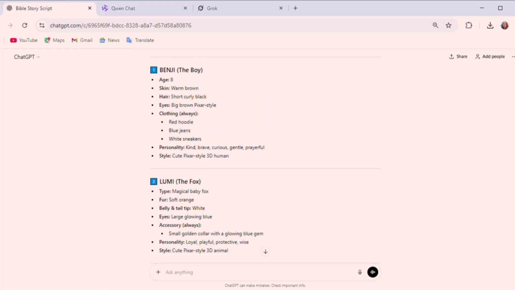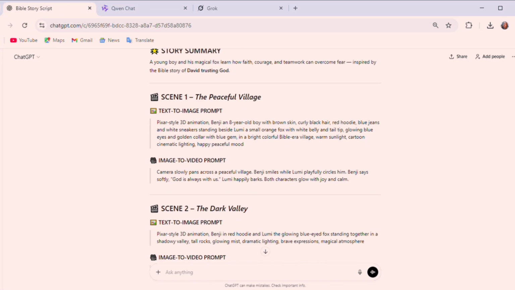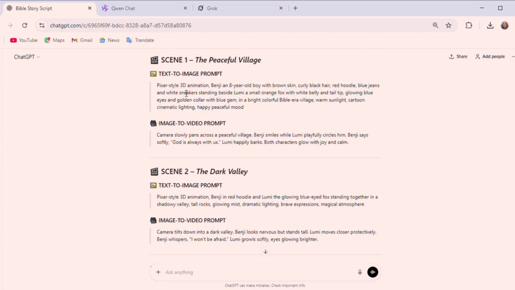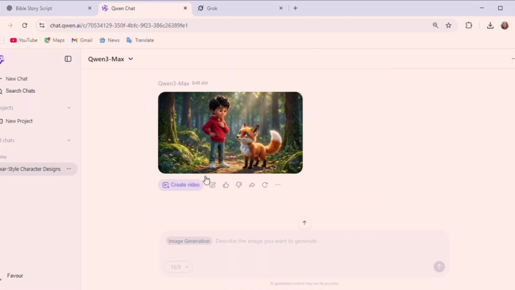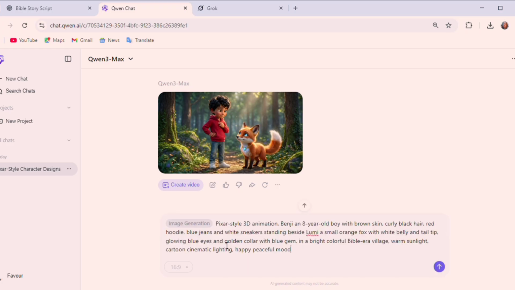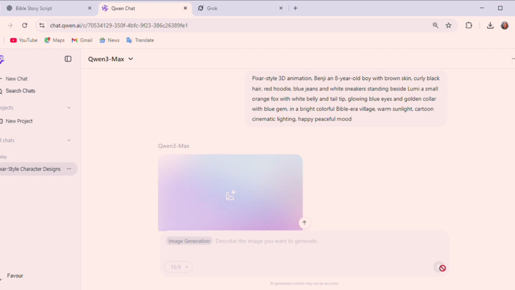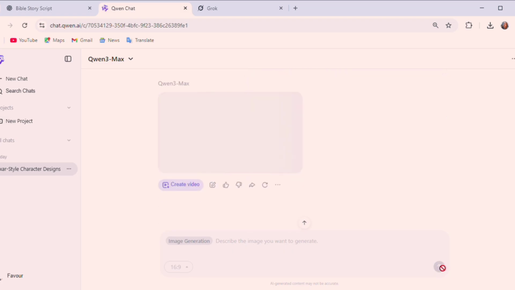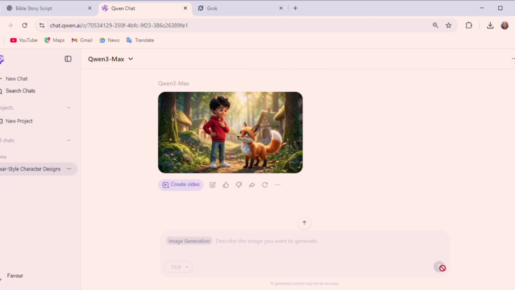Okay. Then once we are done with our character, the next step is to now generate our scene by scene images. So I'll head over to ChatGPT again and copy my scene one image. Once I copy it, I'll head back to Qwen Chat, Qwen AI, and then paste it there and generate my scene one. Okay, so I'm going to do this for all the scenes and generate all the scenes. Okay, so once we are done with step 2, we are going to head over to step 3. All right. So I'm going to speed up and generate all these things, okay?